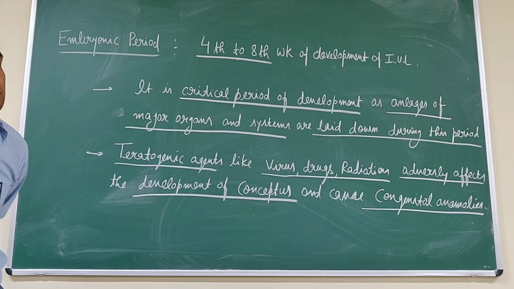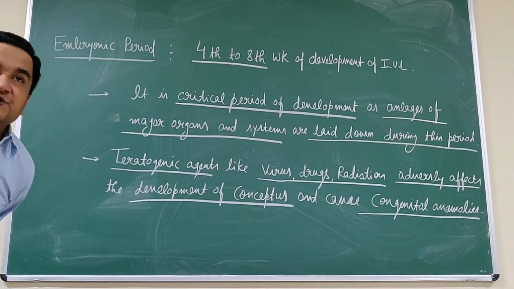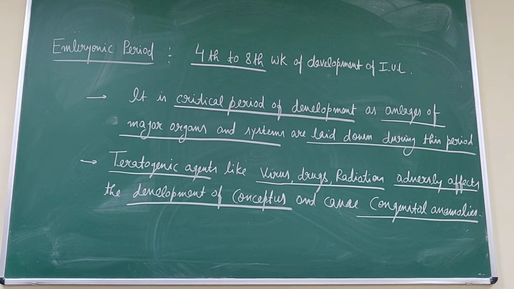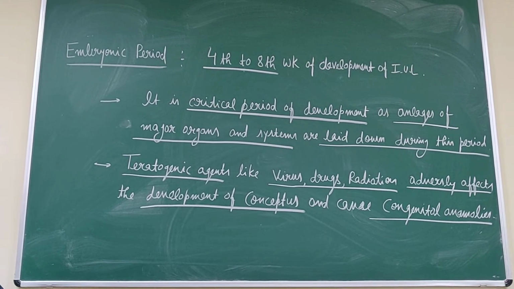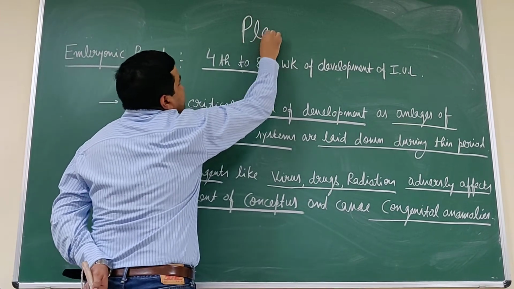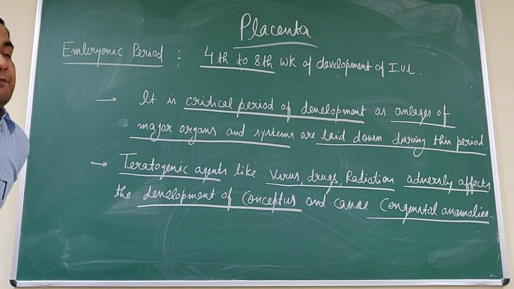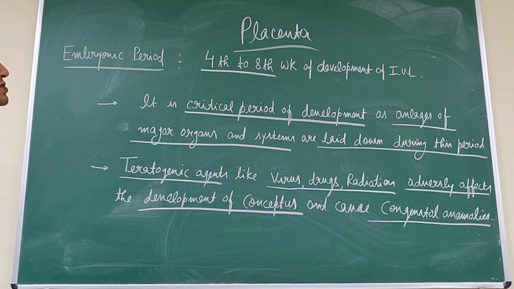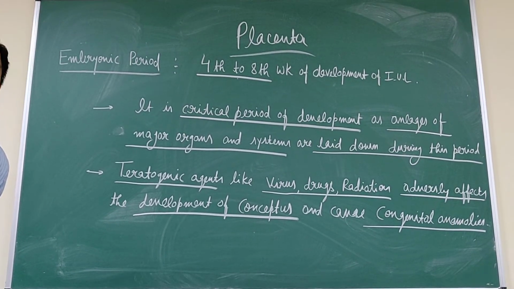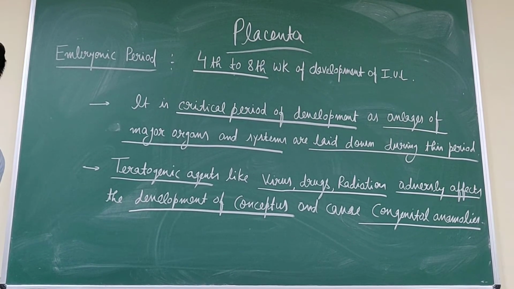So now we will start the development of the systems like the genitourinary system and the development of the CVS, cardiovascular system. Before going to the systems, we will discuss now the placenta, the embryology of the placenta. In the next class, we will discuss how the placenta is formed and what is its role for the fetus and for the mother.